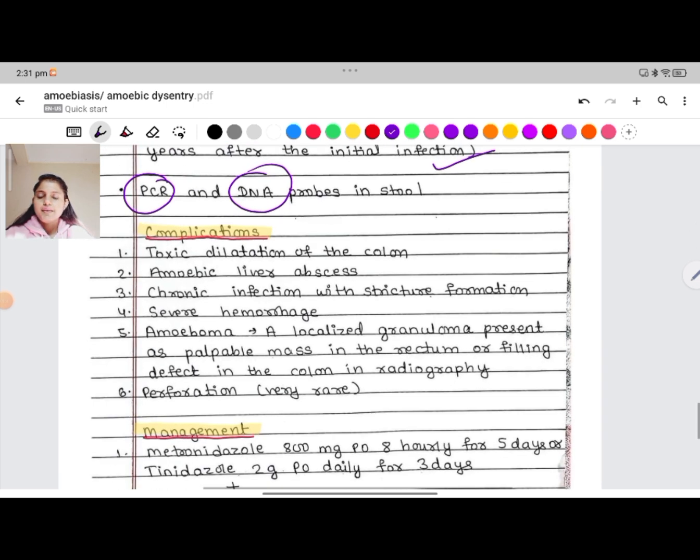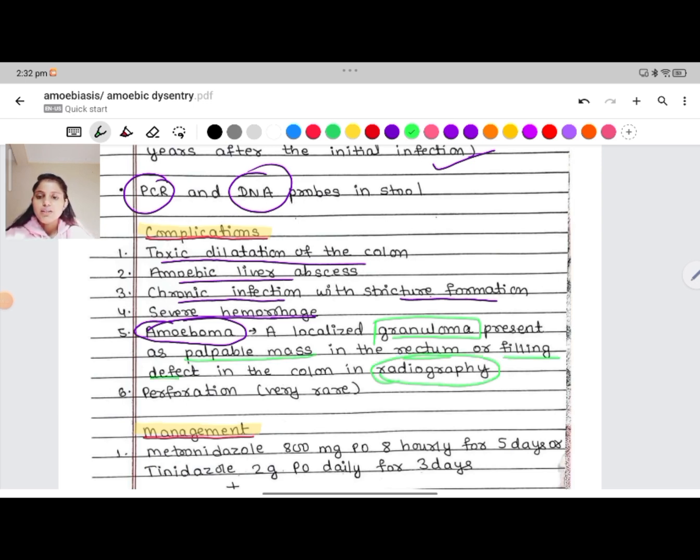Complications of amoebic dysentery are toxic dilatation of the colon. It can lead to amoebic liver abscess, chronic infection with stricture formation, and severe hemorrhage. There will be formation of amoeboma, which is a localized granuloma present as a palpable mass in the rectum, or in radiography we can see it as a filling defect in the colon. It can also cause perforation.